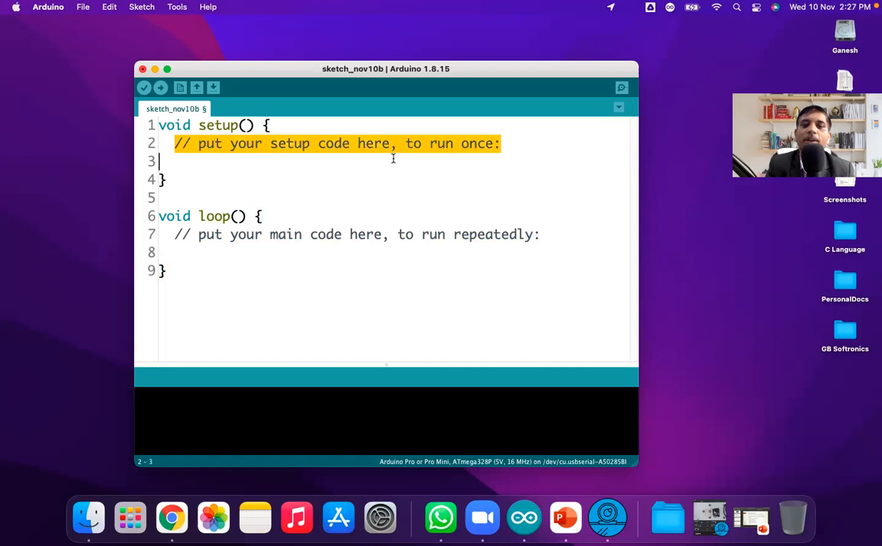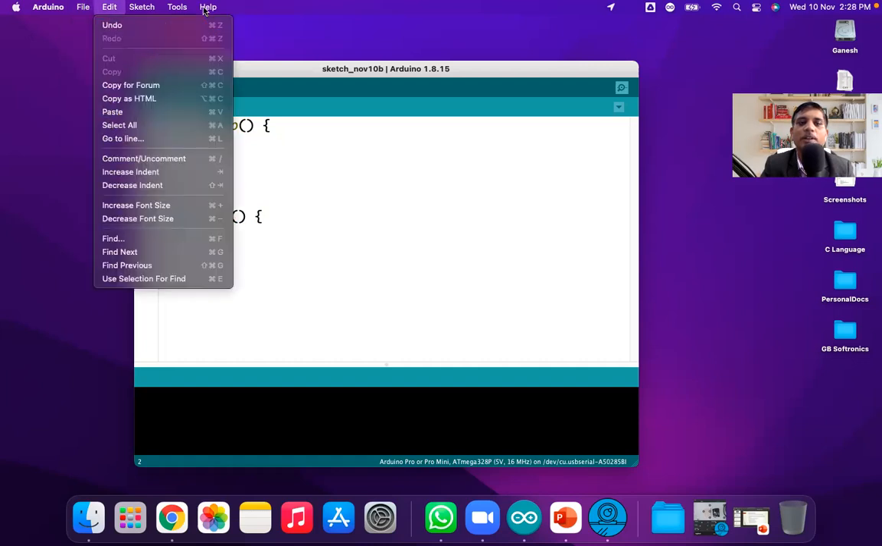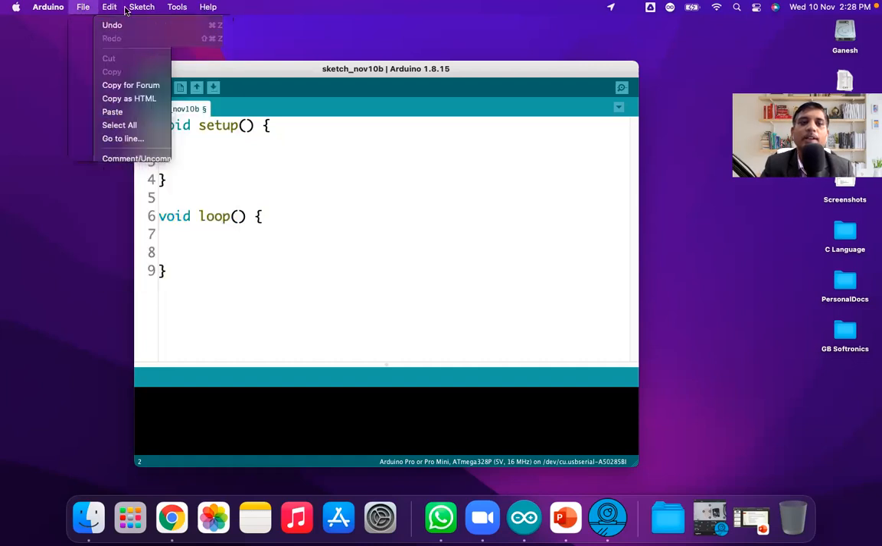Now this is a comment. We know that double slash, when you put a double slash in front of any statement, it is a comment. You can remove this comment. And now the very first step is to save this. So how to save? Very simple. You have the menu bar here: File, Edit, Sketch and Tools.